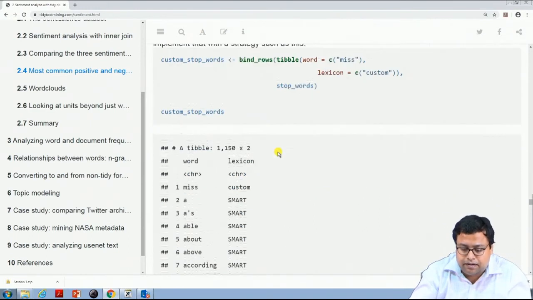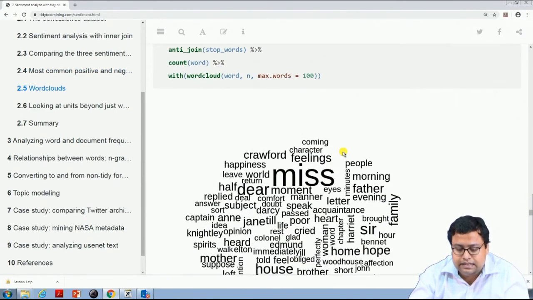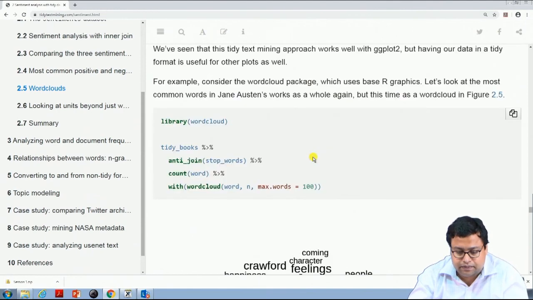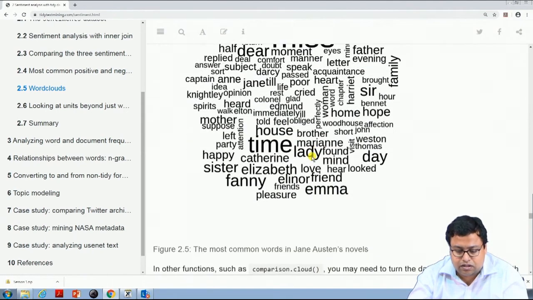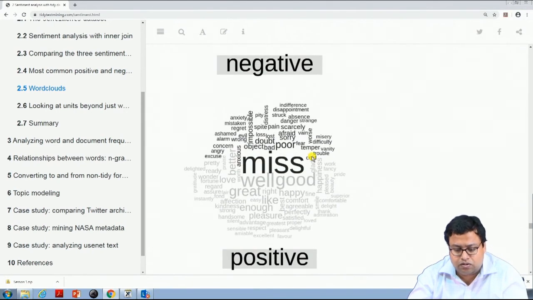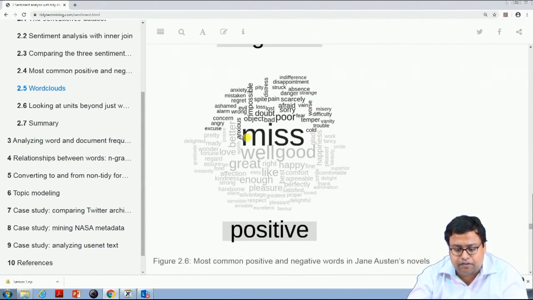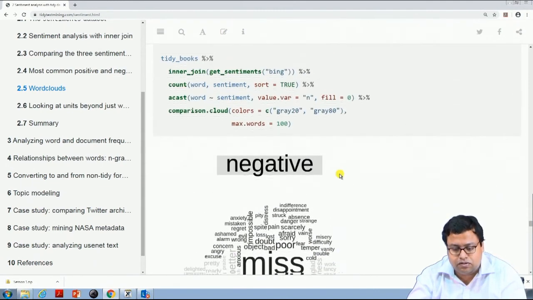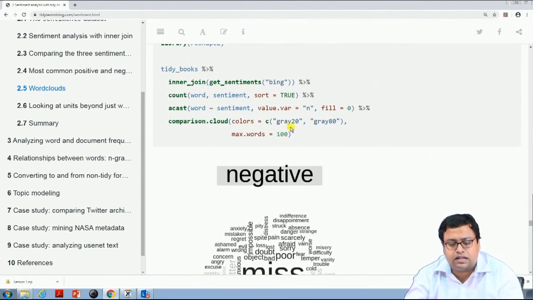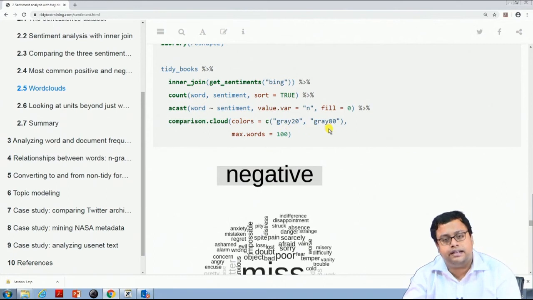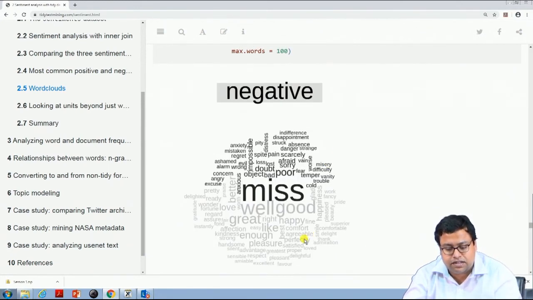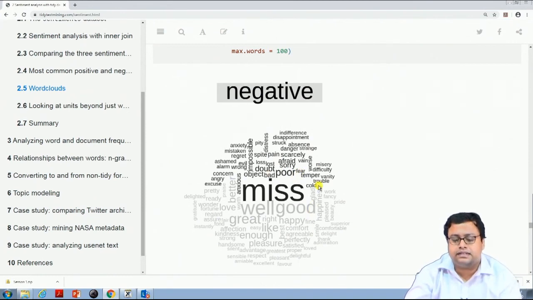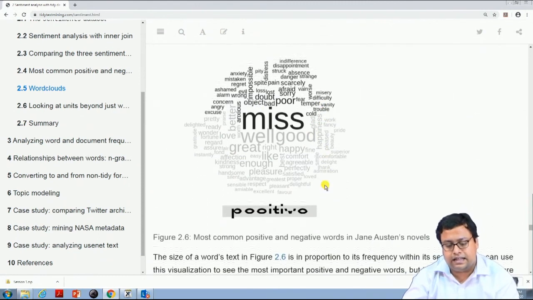And if I create a word cloud, these are the word clouds of negative words, if I am not wrong. No, these are the word clouds, and sorry, the overall word cloud, this is the negative word cloud, and the hazy one is the positive word cloud. You can see they have taken two colors, gray 20 and gray 80. Gray 80 is positive and gray 20 is negative. So these are the negative words and these are the positive words in the text. It is a nice, very good analysis that they have done.